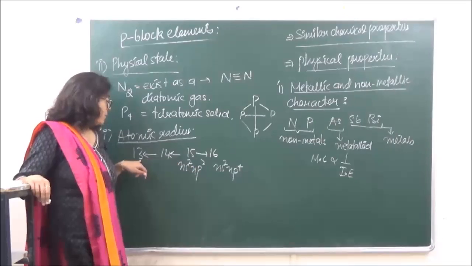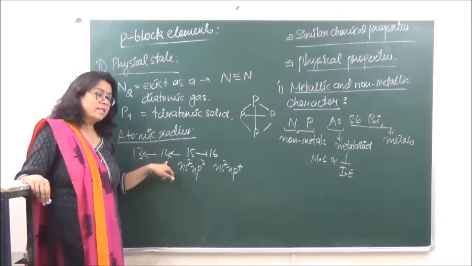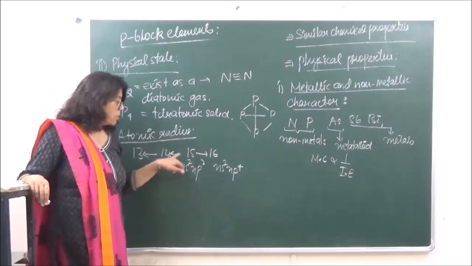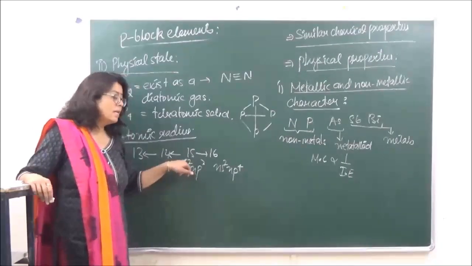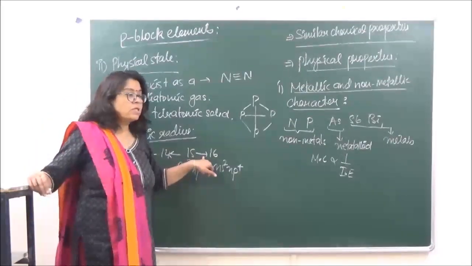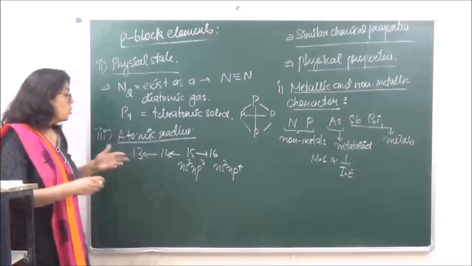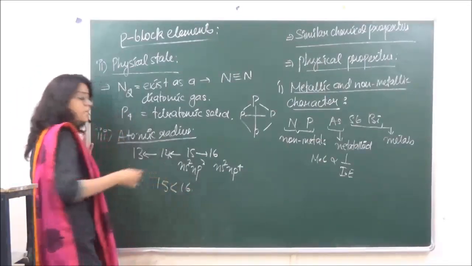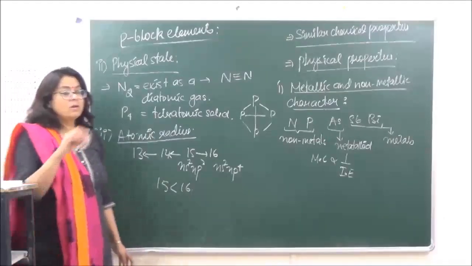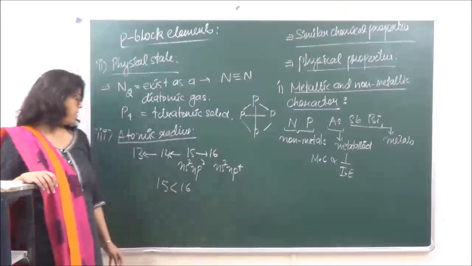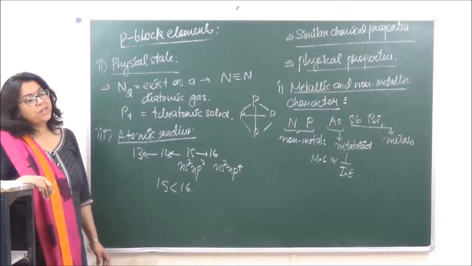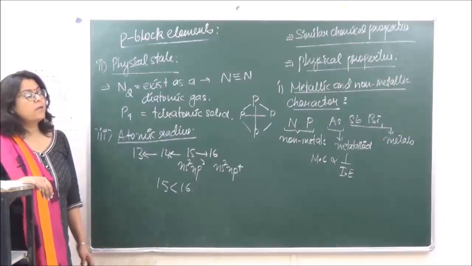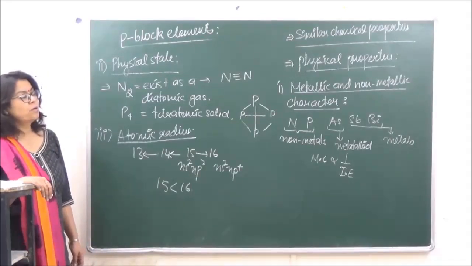From 13 to 14, it is decreasing. From 14 to 15, it is again decreasing. But from 15 to 16, it is increasing. So group 16 is going to have a greater atomic radius than group 15 due to the half-filled electronic configuration of group 15.